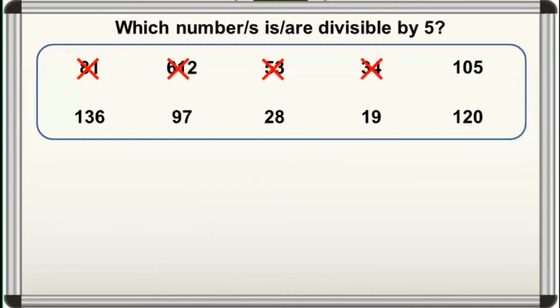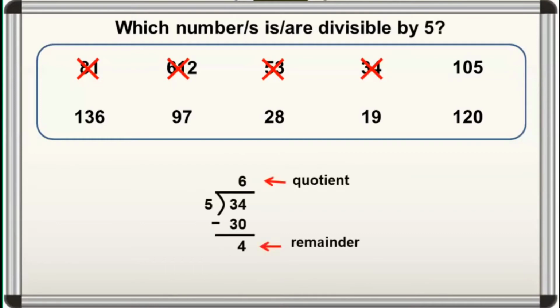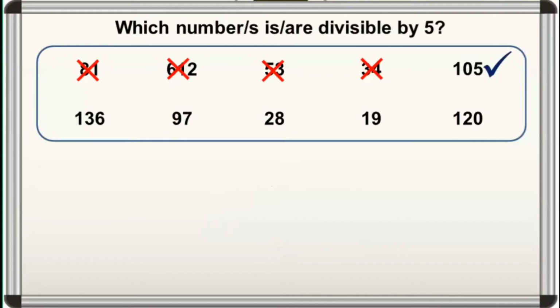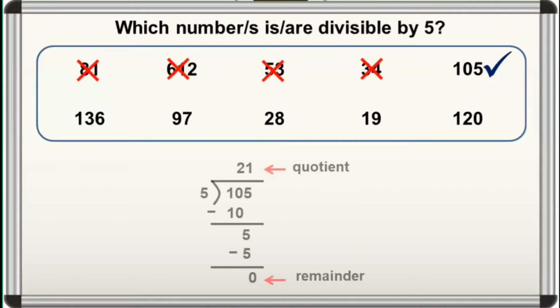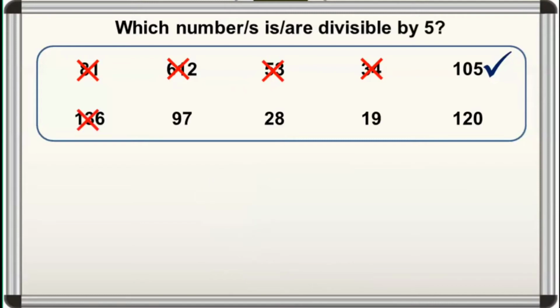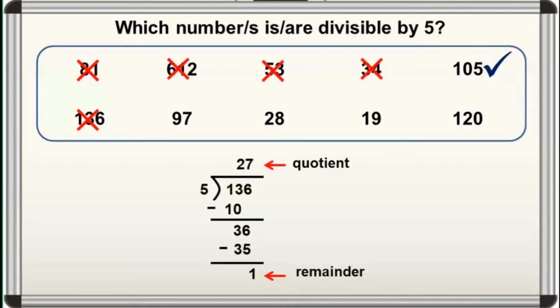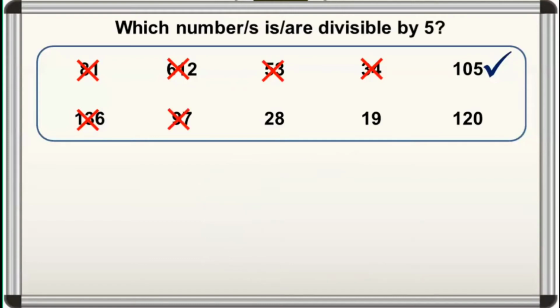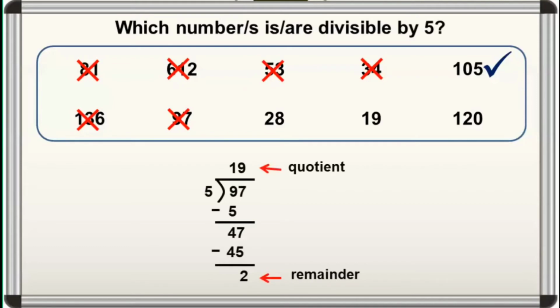At saka yung 34, meron kasing remainder 4 kapag dinivide natin ito by 5. Ngunit ang 105 ay divisible by 5 kasi 0 ang remainder kapag dinivide natin ito by 5. Ang 136 ay hindi divisible by 5 kasi merong remainder 1 kapag dinivide natin ito by 5. Same with 97, meron siyang remainder 2 kapag dinivide natin ito by 5.